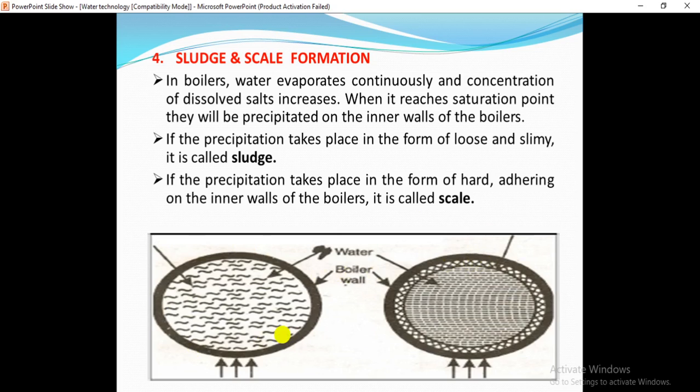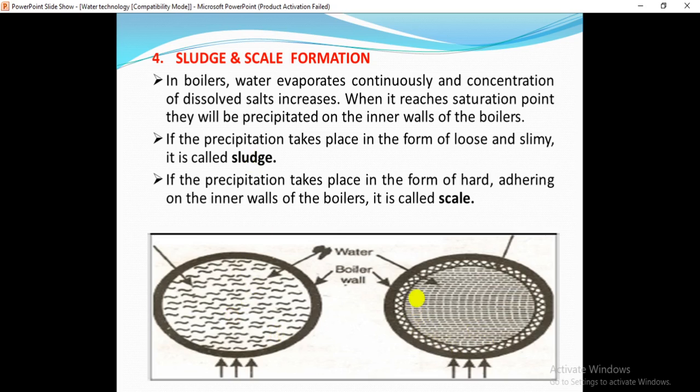If you see here, this is the boiler inner wall. Here we are continuously giving temperature. The boiler feed water evaporates, the concentration of the dissolved salts increases slowly, then precipitation can take place. If the precipitate is slimy and loose, present in the water, it is known as sludge.